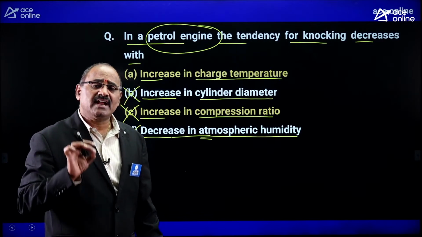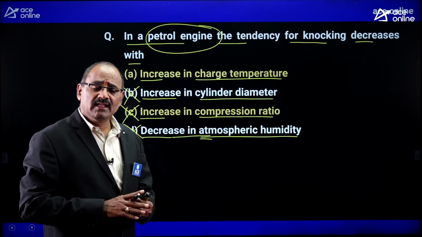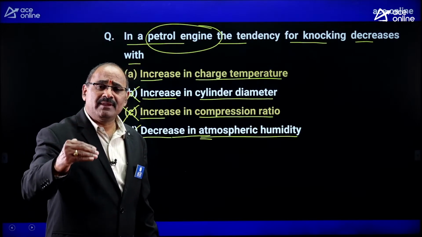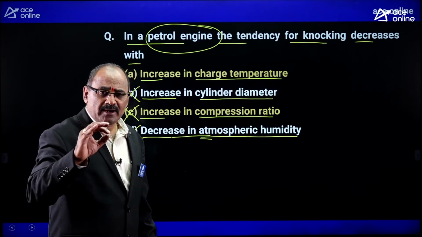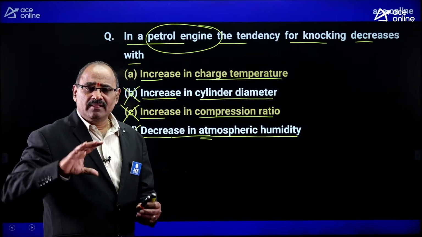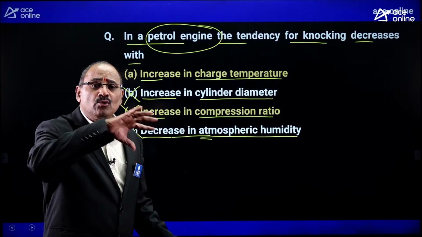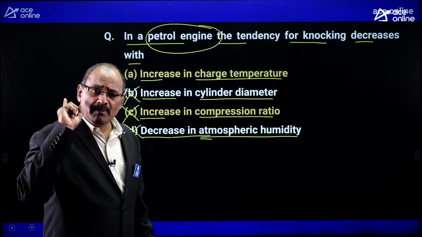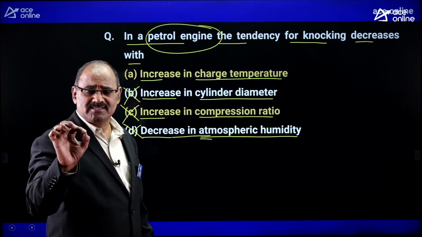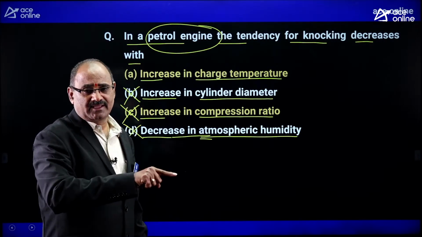If the charge is entering at high temperature, definitely the petrol particles can quickly evaporate. If the petrol particles quickly evaporate, that evaporated petrol vapor can spread more uniformly throughout the combustion chamber to maintain the homogeneous mixture. That is one of the reasons why the knocking decreases.